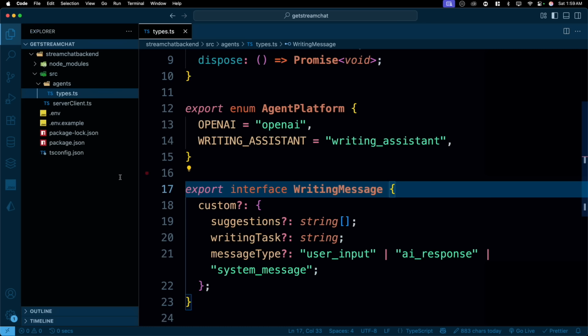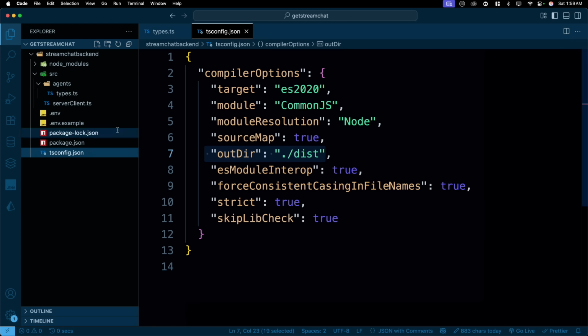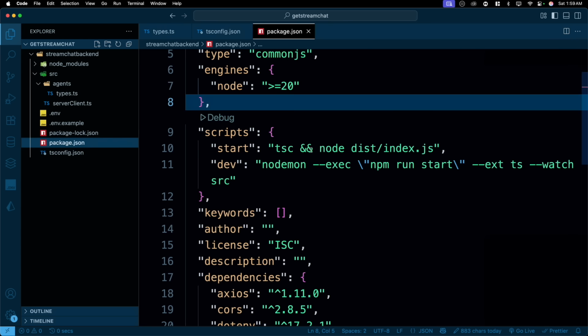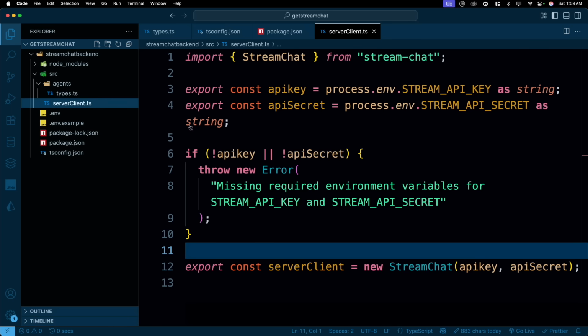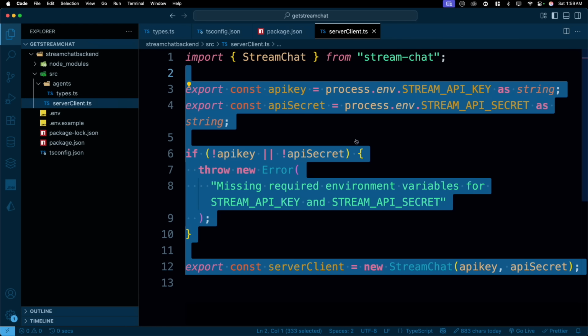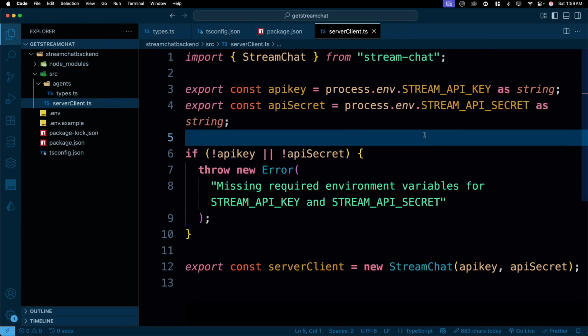So we have populated our application, written some TypeScript configuration. Based on this, we have modified the package.json. Keep it at about 20, that's good practice now. 18 is deprecated now from all places. And we created a server client, very basic code. We just imported our API keys properly. And that's it, nothing much.